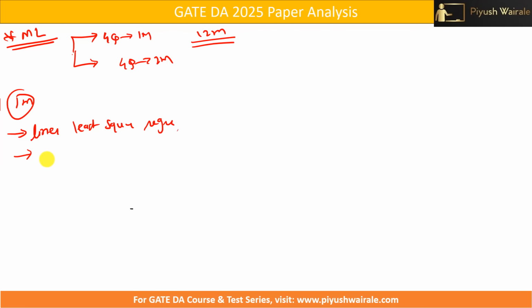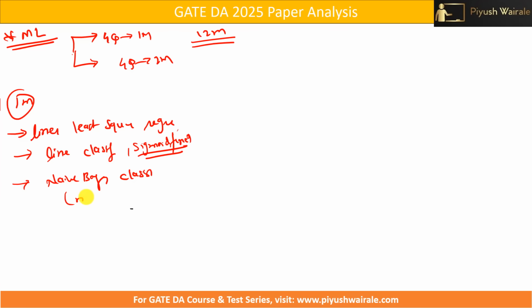Then we have one question based on linear classifier, and a sigmoid function was given in the question. Based on this, we are classifying the data set. So again, a good understanding is required for ML part. Then we have naive Bayes classifier, and the question was based on misclassifying X. Very important, misclassifying of X. So naive Bayes classifier, simple total theorem of probability. Nothing much was there in that question. If you apply the total theorem of probability, you can easily solve this question.